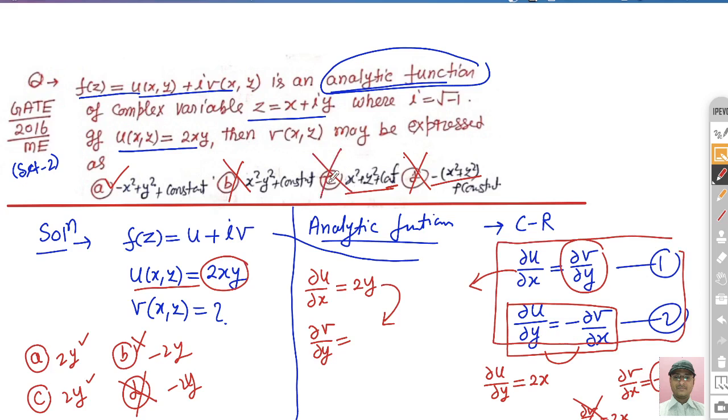So these are the simple problems that are asked in the GATE exam from complex variables. In the next lecture we will try to include more problems based on harmonic functions and also poles of the